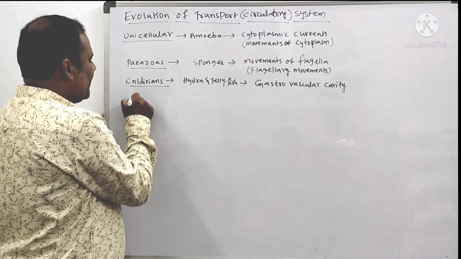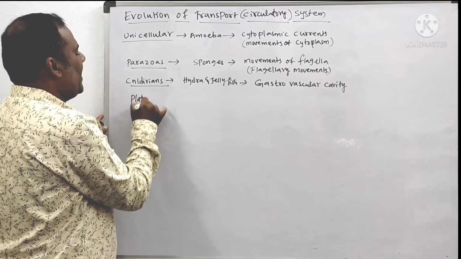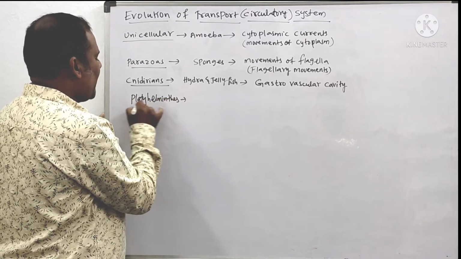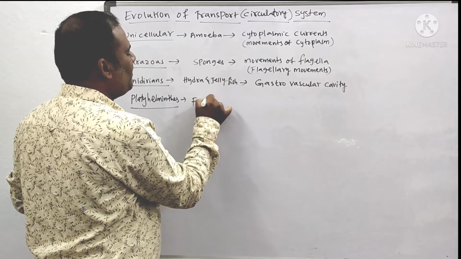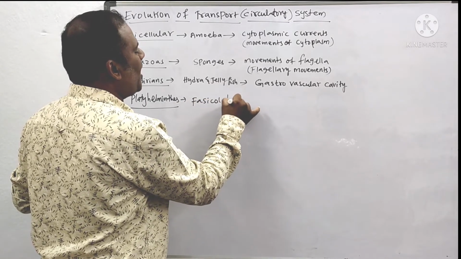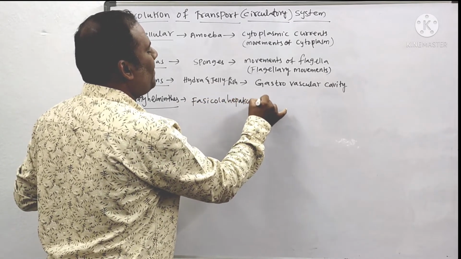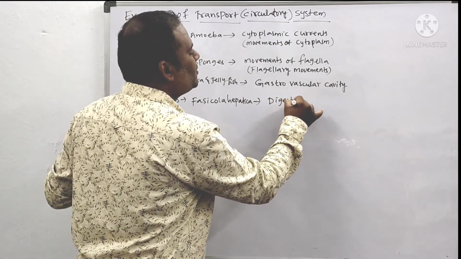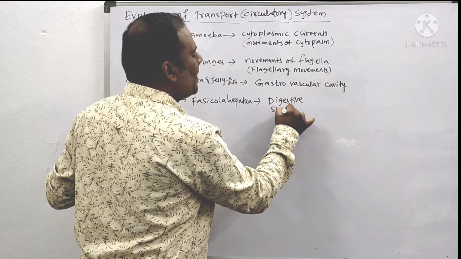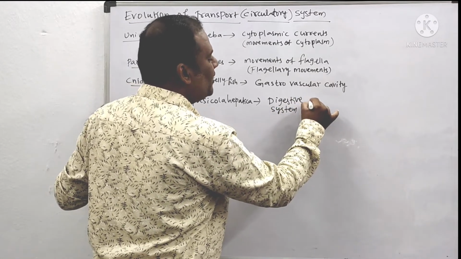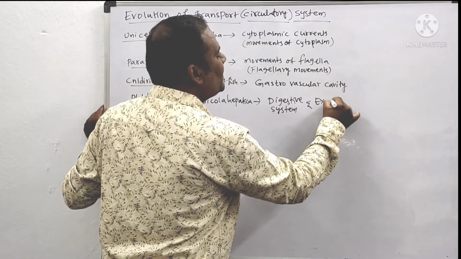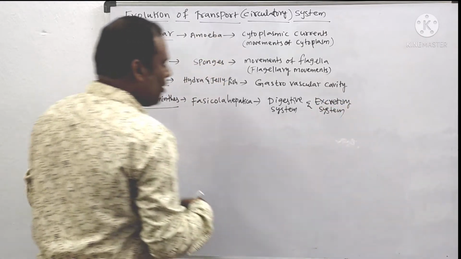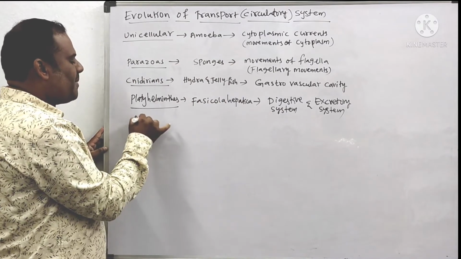Next phylum is Platyhelminthes. An example of Platyhelminthes is Fasciola hepatica. This Fasciola hepatica has a digestive system for supplying nutrients to all the cells, and it has an excretory system for transporting waste materials outside.